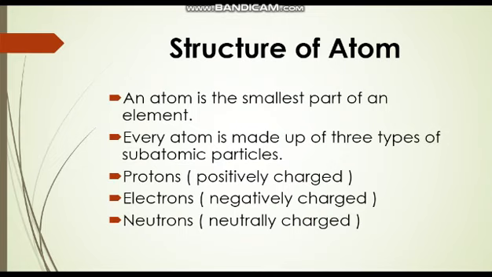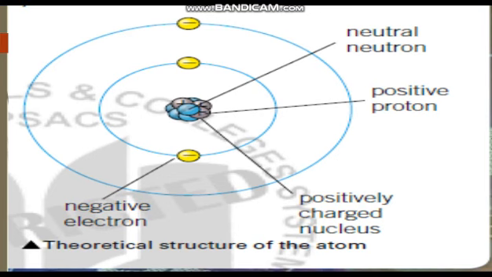Now I will discuss the structure of atom. First of all, what is an atom? An atom is the smallest part of an element that can take part in chemical reaction. Atoms are very small. Scientists believe that atoms are made up of 3 subatomic particles called protons, electrons and neutrons. Protons carry positive charge, electrons carry negative charge, and neutrons carry no charge. This means they are neutral.